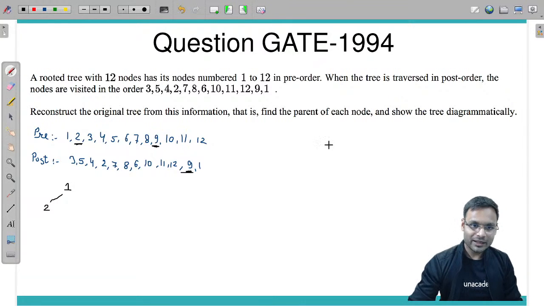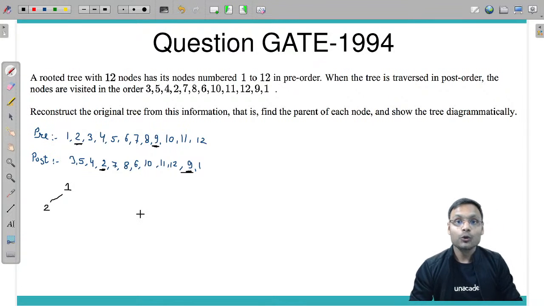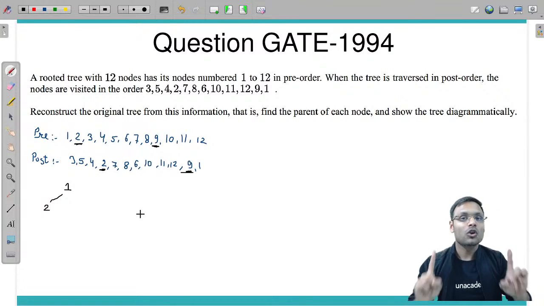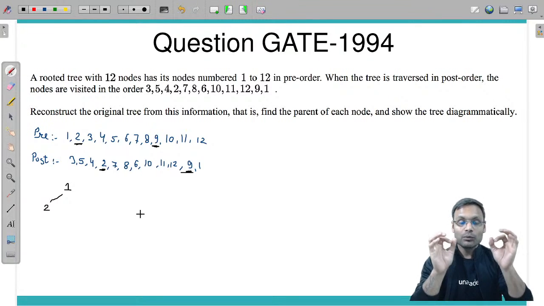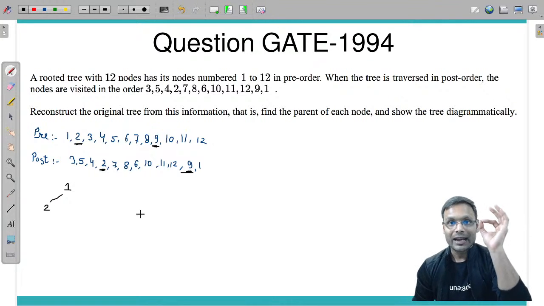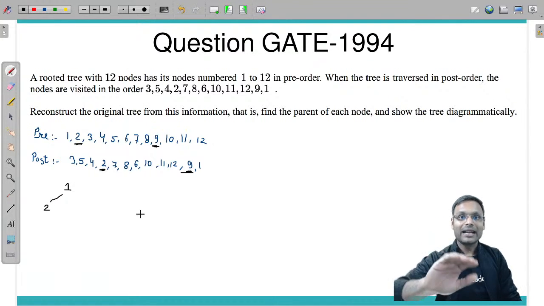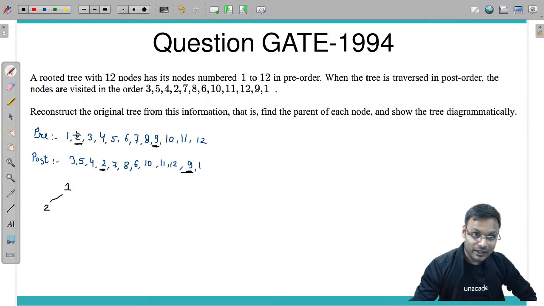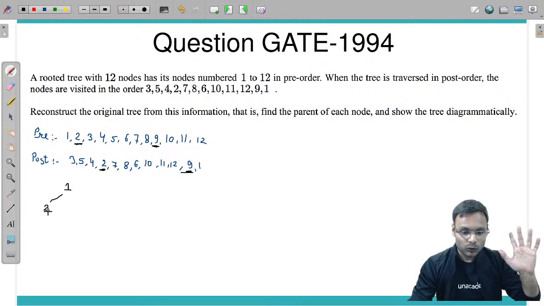Where do you traverse the root in post-order traversal? In pre-order traversal you traverse the root first, in post-order traversal you traverse the root last. So if you have traversed 2 after 1, it means 2 should be the root of some subtree under 1. Fine, I have drawn it.